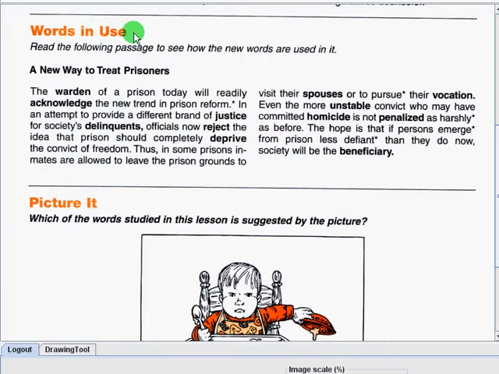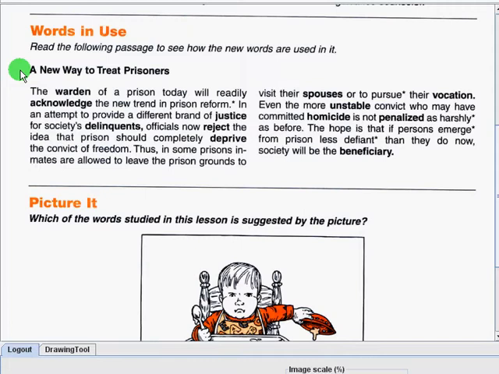This time, let's have words in use. So, I'll be reading to you a passage. Listen carefully and see how the new words are used in it. Here we go. A new way to treat prisoners. The warden of a prison today will readily acknowledge the new trend in prison reform.